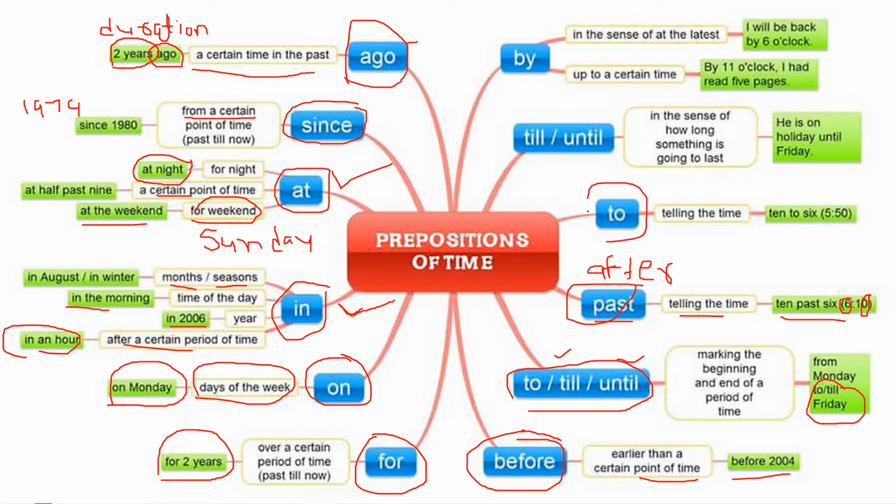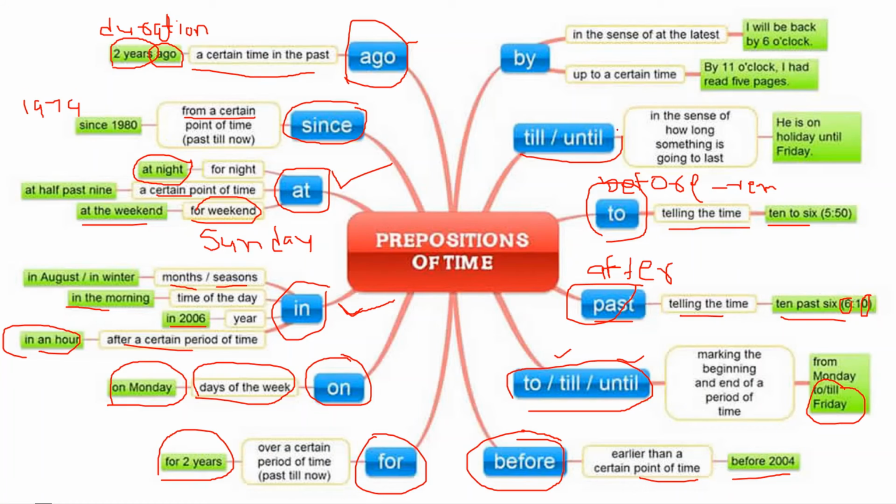Next, to. How do we use it? For telling the time, ten to six. What does that mean? It can be used just like before, for the remaining time as well. So ten to six means ten minutes are remaining to six o'clock.